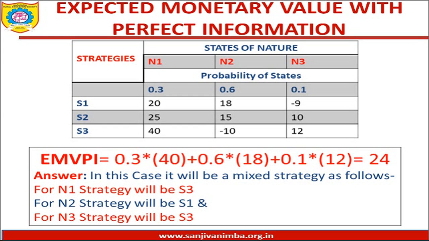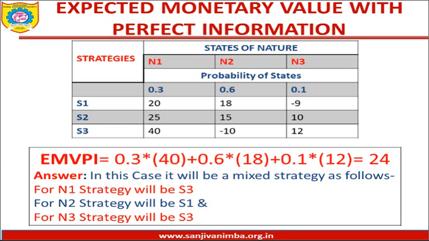So it is a combination for N1, N2 and N3. Or you can also say that 0.3 times we will be using S3 strategy, 0.6 times S1 strategy, and 0.1 times S3 strategy again. So this is a combination of expected monetary value with perfect information.